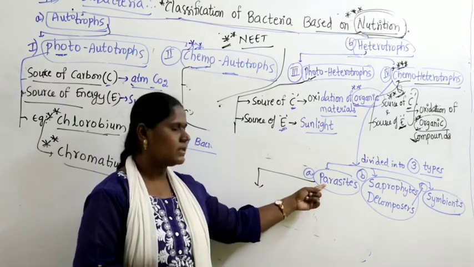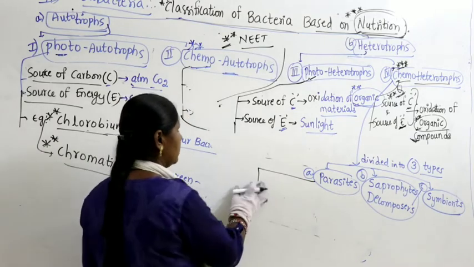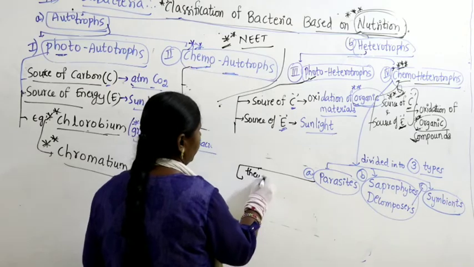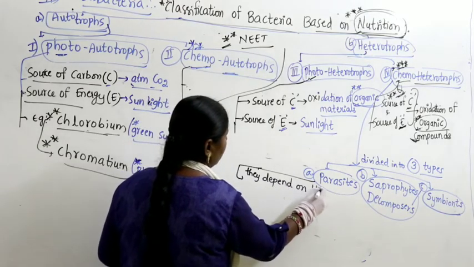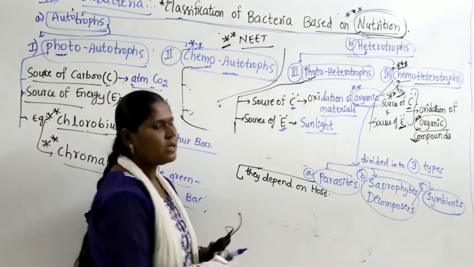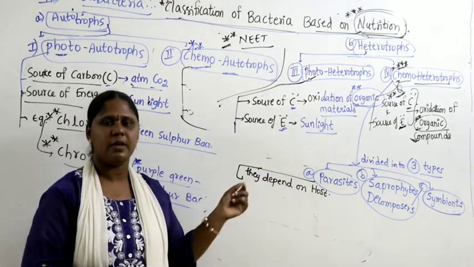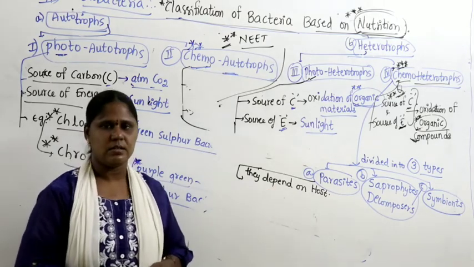Parasitic organisms depend on the host for food materials and nutrients. That is why they are called parasites.